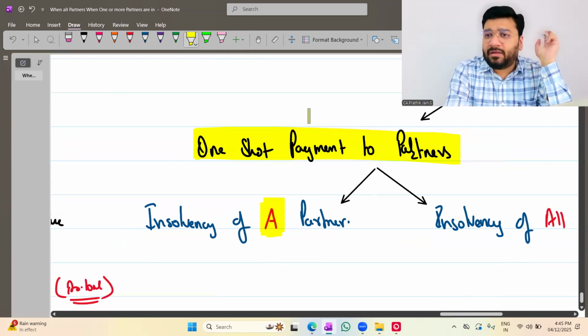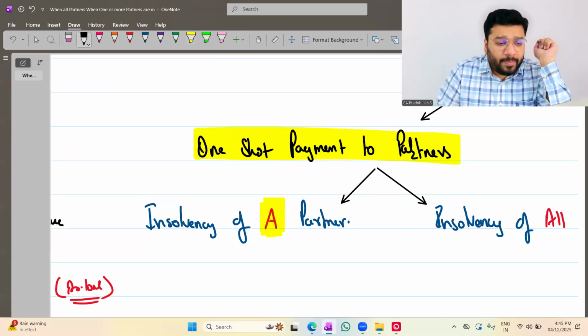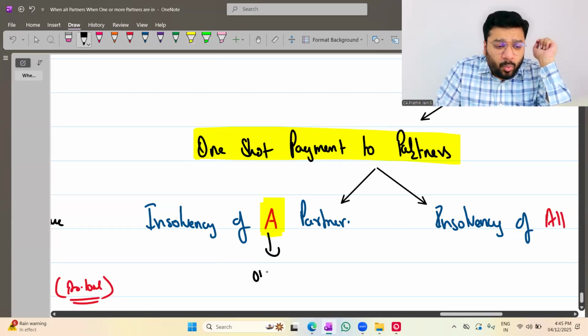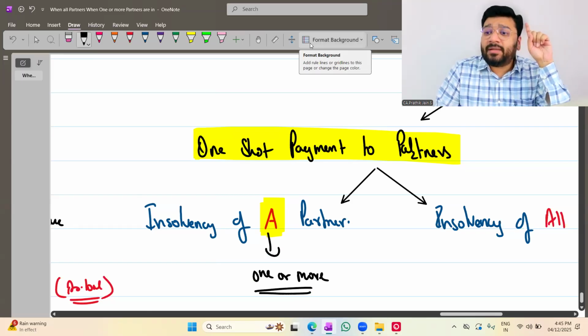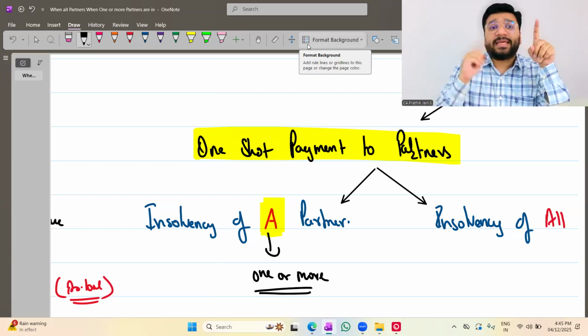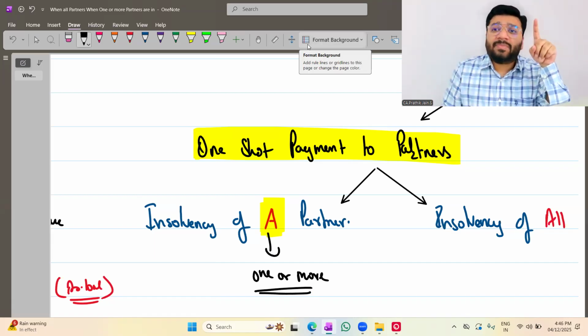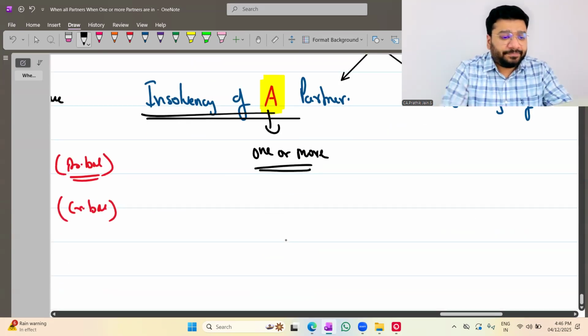Under one-shot payment to the partners, we have two concepts. One is insolvency of a partner. A partner means what? One or more partners. So in our example, Garner, Murray, Wilkins. Out of these three, who was insolvent? Wilkins was insolvent. Correct? So let me give you one more example: apart from Garner, Murray, Wilkins, let's suppose A is there. A also was insolvent. In that case, it becomes one or more partners becoming insolvent. For that also, the same rule will be applied. What is the rule for this?